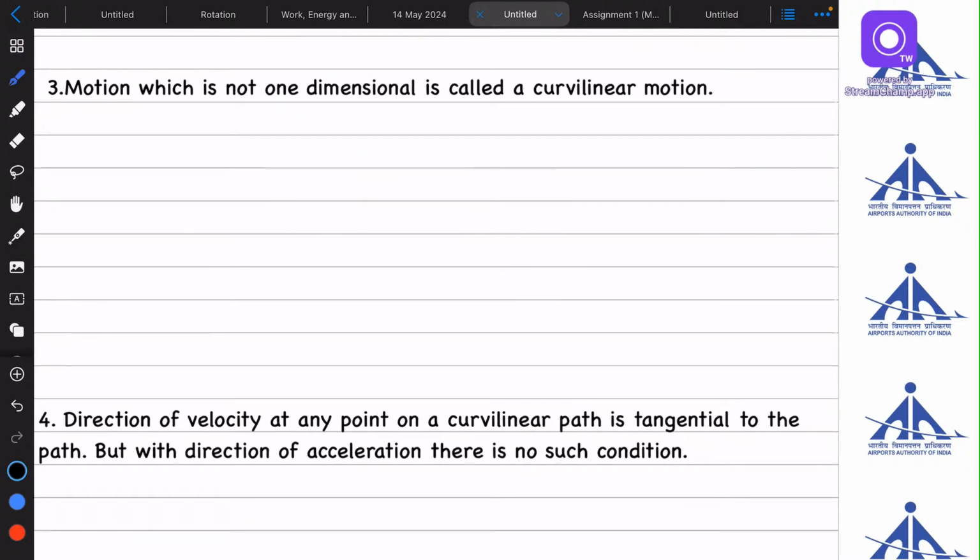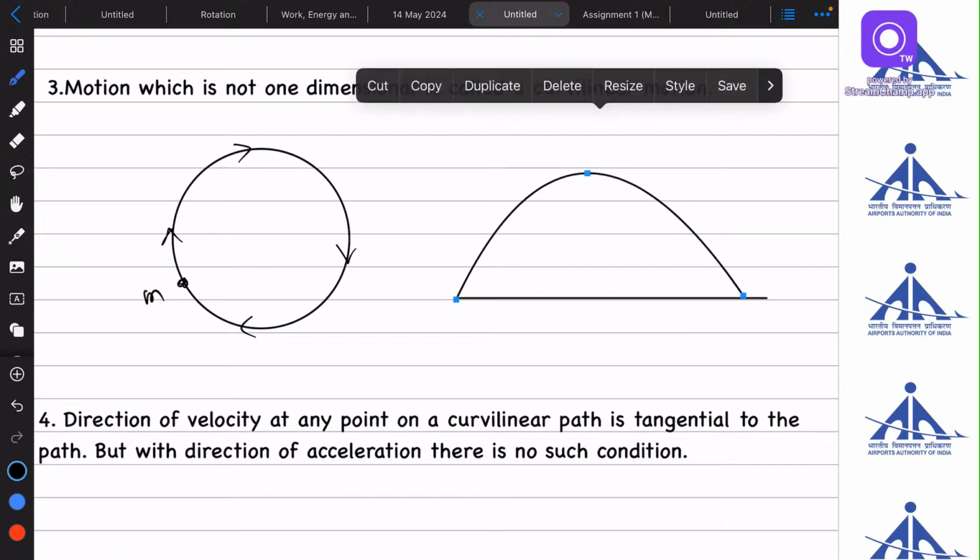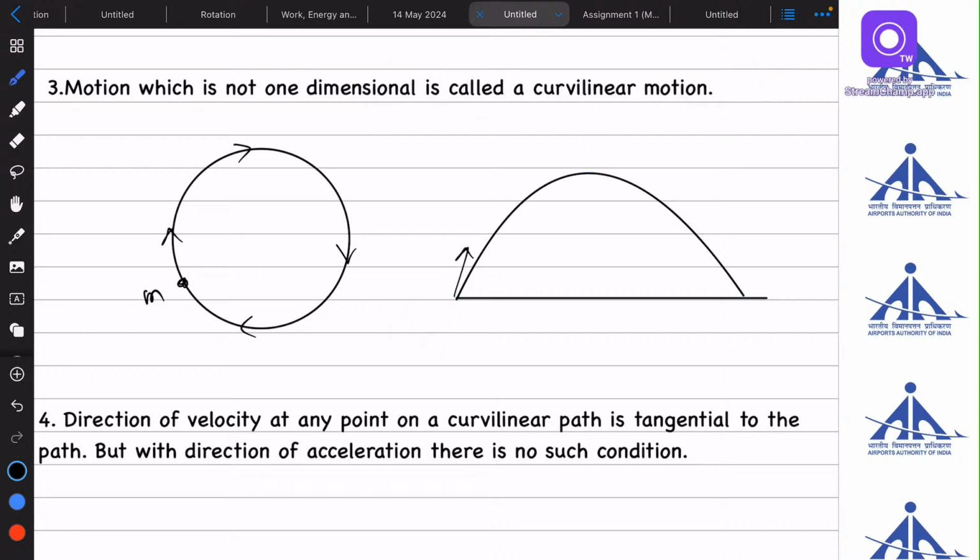Let's take an example. There is a circle and a body of mass m is moving in this circle, or you must have heard about projectile motion. A body with velocity v at some angle theta projected from the ground. In this, the body is definitely not moving in a straight line.